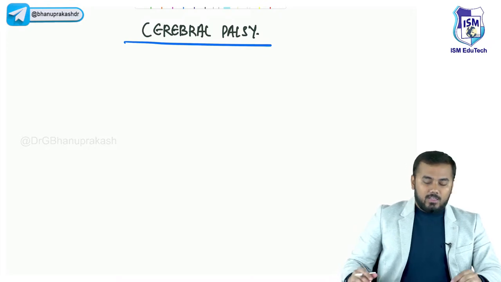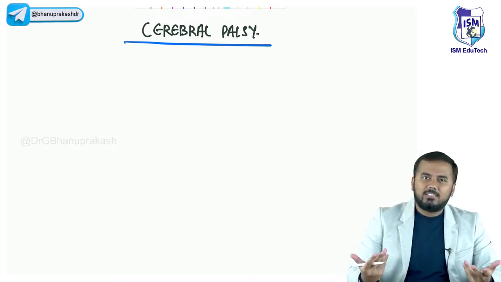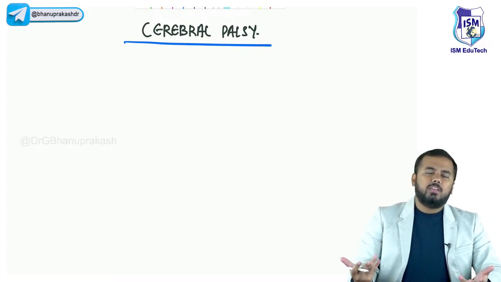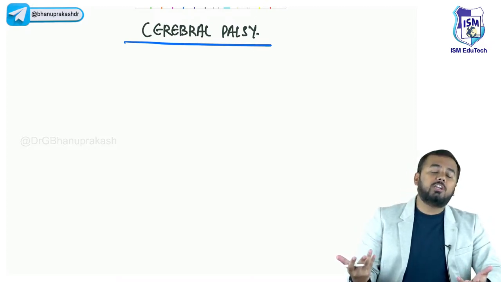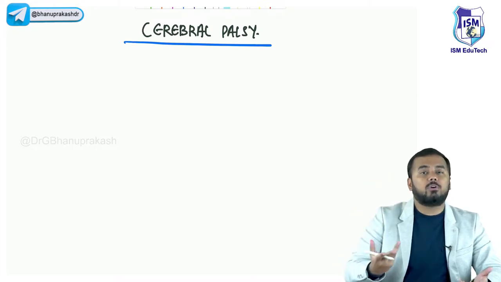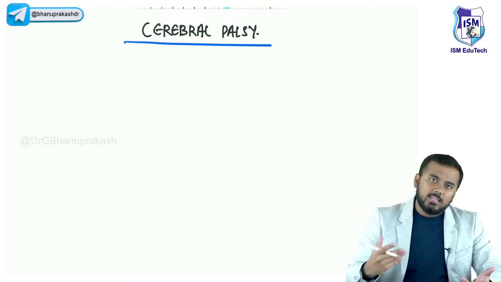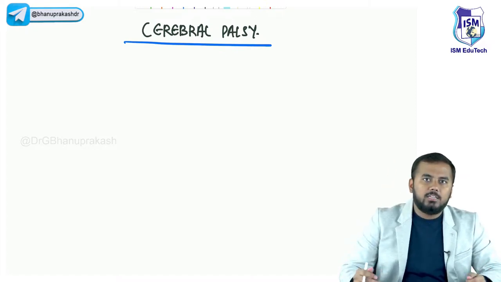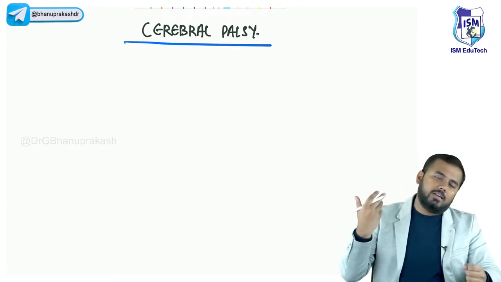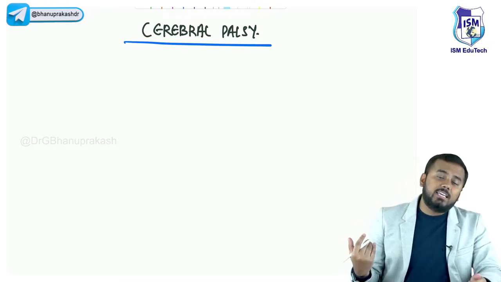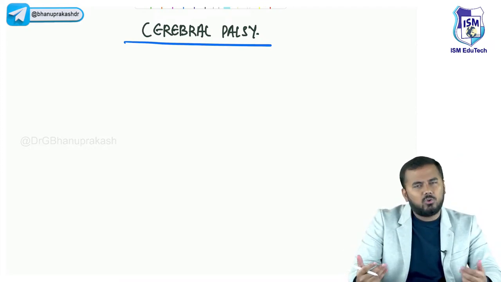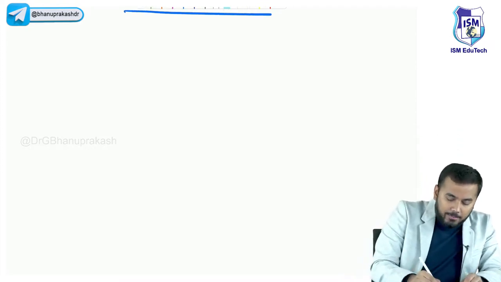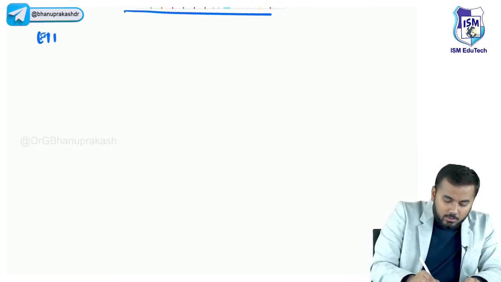Chalo. Cerebral palsy, the name itself says it. All of you know what cerebral palsy is. Anything can cause it. If there is insufficient oxygen reaching the baby, leading to hypoxic ischemic encephalopathy, this would lead to cerebral palsy. If there is any trauma to the head, that would lead to cerebral palsy. During delivery, if there is any trauma, that would lead to cerebral palsy. If there is decreased blood supply, that would lead to cerebral palsy. So there are different etiologies. We shall discuss them one by one. Here there are actually a lot of etiologies, because this is a common topic.